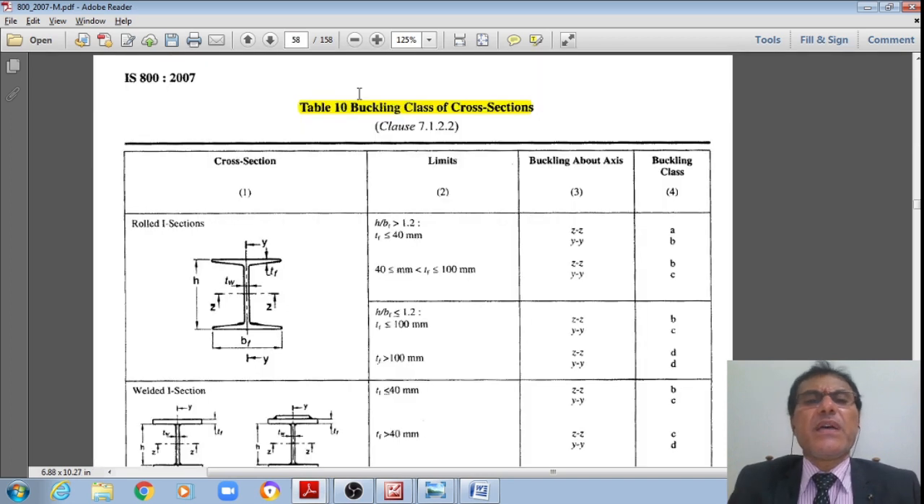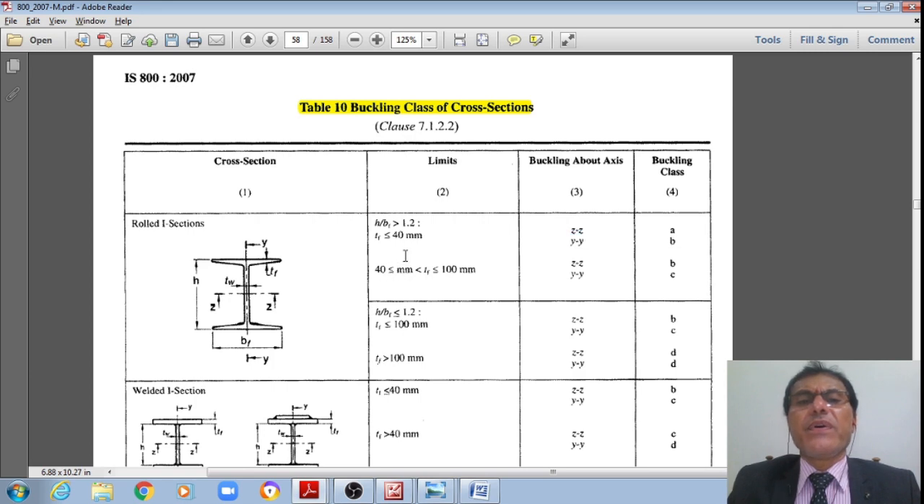This is the buckling class of cross sections. For a rolled steel I section, if h by b1 is greater than 1 and the flange thickness is less than 40 mm, then about the major axis, the zz axis, this is buckling class A. About the minor axis, the vertical axis, it is buckling class B.